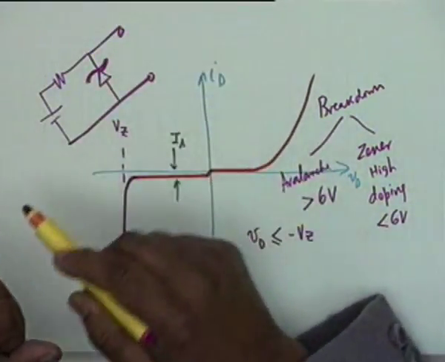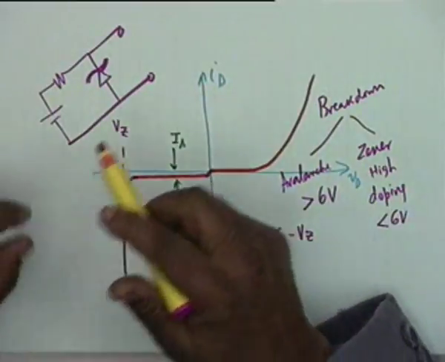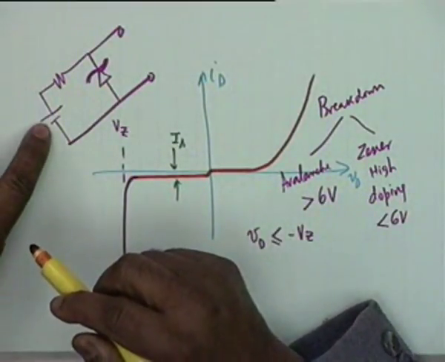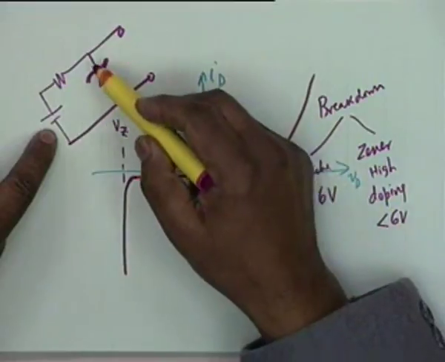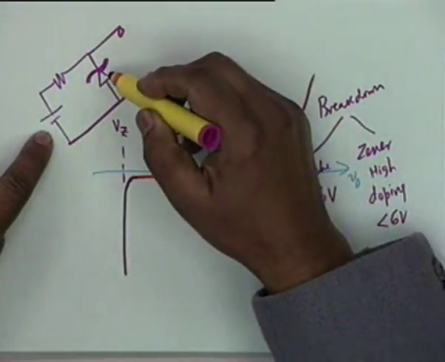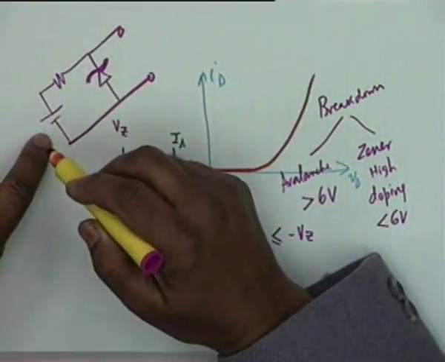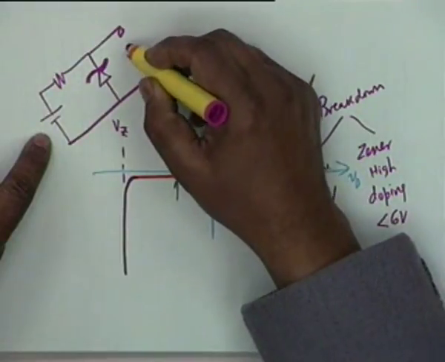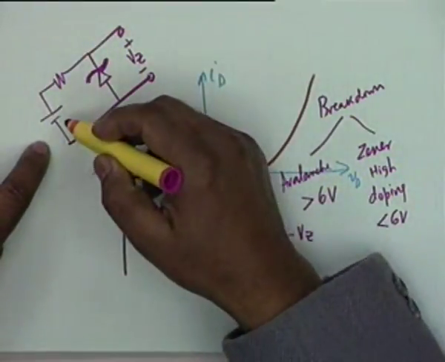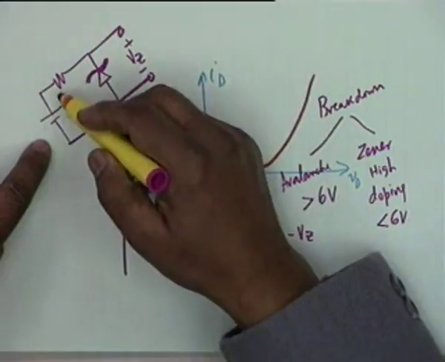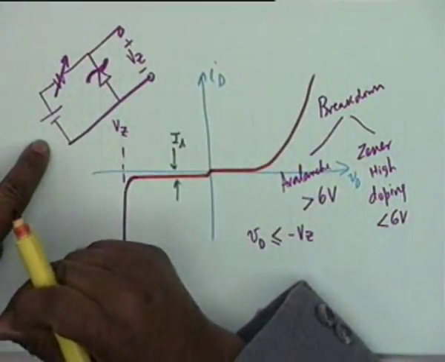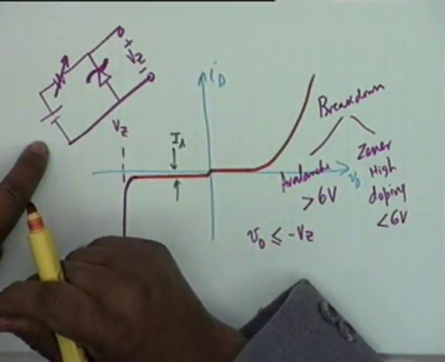You see, this diode is reverse biased, right? This is the positive supply battery, but the diode is reverse biased. Then if Zener breakdown occurs here, then this voltage will be V sub Z irrespective of what the external resistance is. Is the point clear?